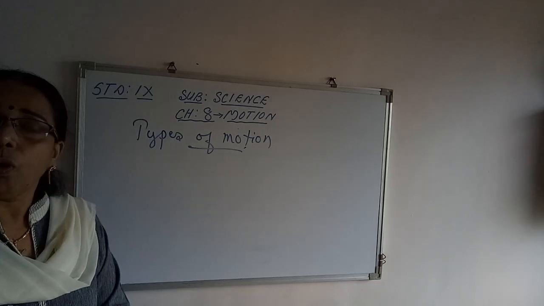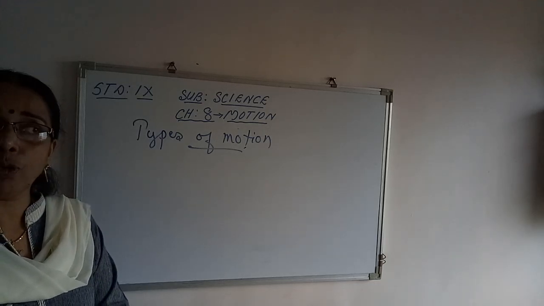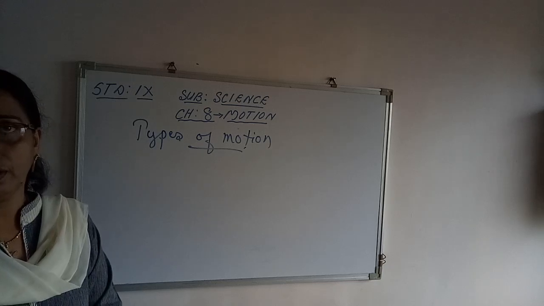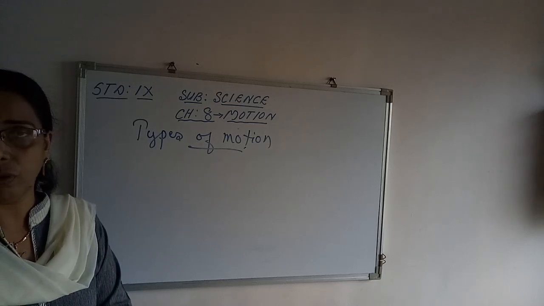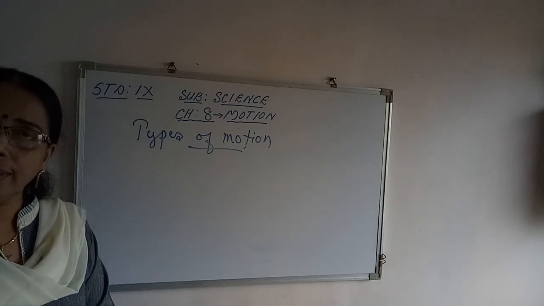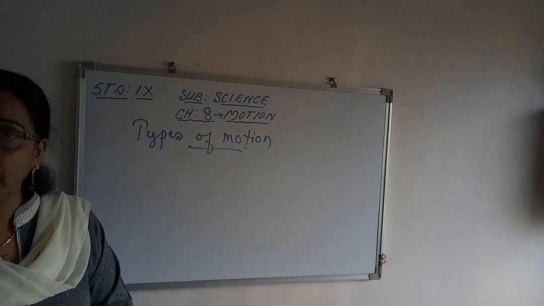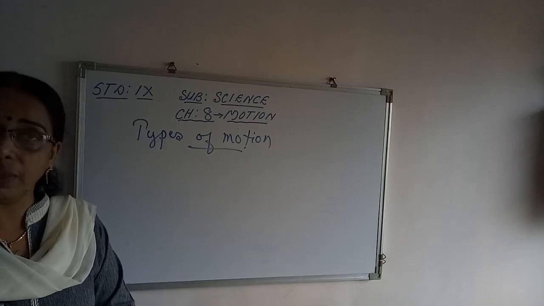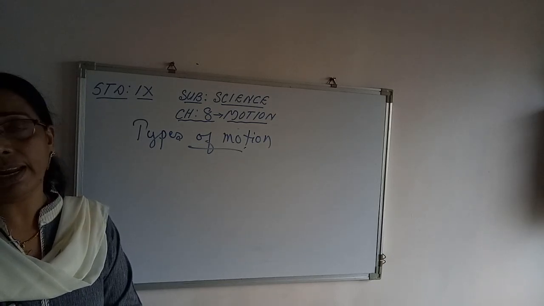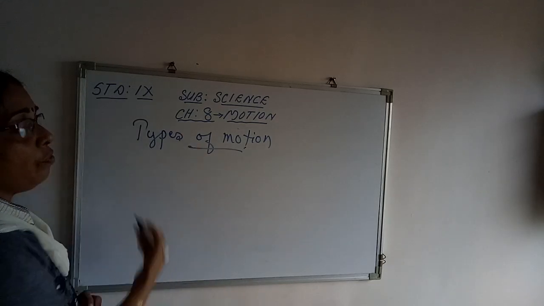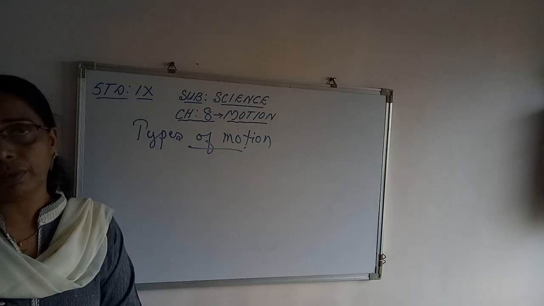And some objects make to and fro motion or sidewise motion. So rotational motion, circular motion, vibrating motion, and straight line motion. There are different types of motion.